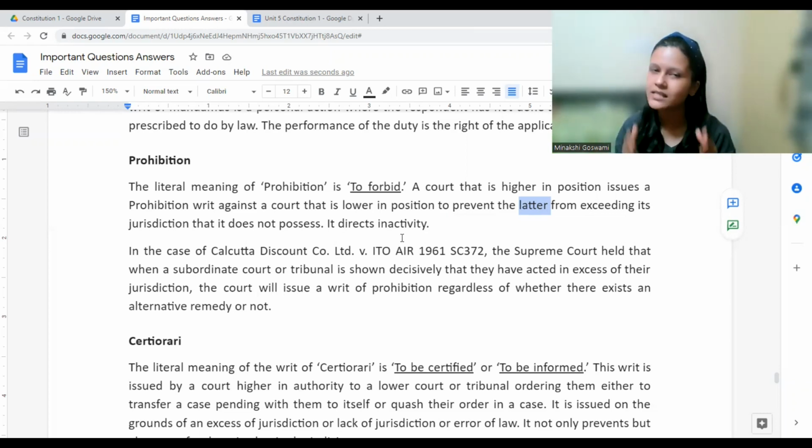It's a pending case. Your power is over. You need to stop it. Okay, is it clear? Yes, ma'am. So jurisdiction basically means power. Whatever power is given, it is exceeding that power. In such cases, the court would say this is not a power given to you. So right now itself you stop, because it's a pending case.